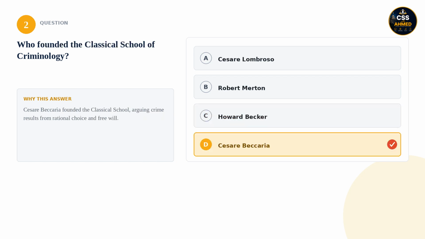2. Who founded the classical school of criminology? Is it Cesare Lombroso, Robert Merton, Howard Becker, or Cesare Beccaria? The correct answer is Cesare Beccaria. Cesare Beccaria founded the classical school, arguing crime results from rational choice and free will.